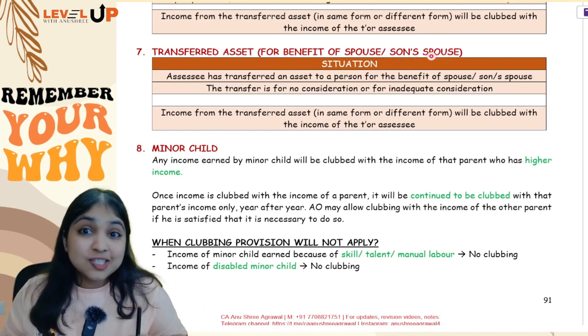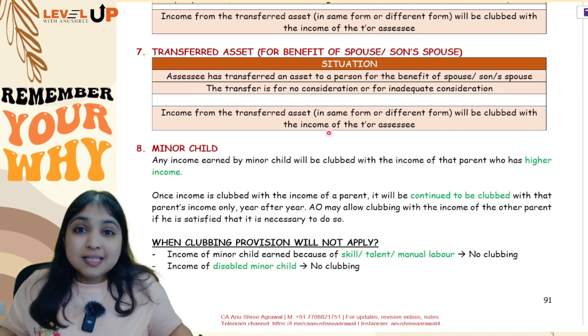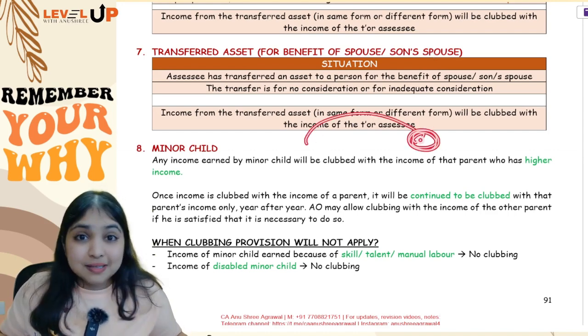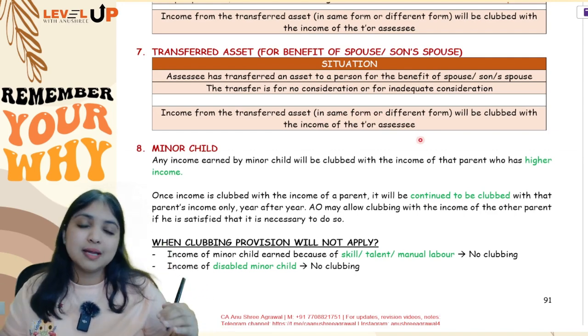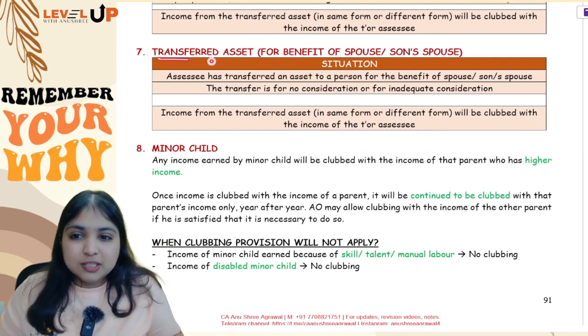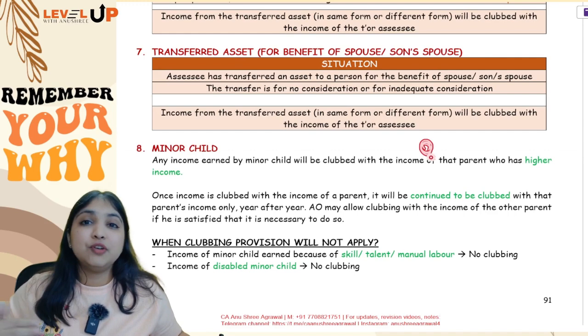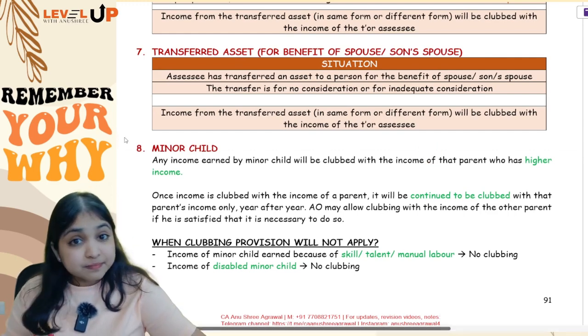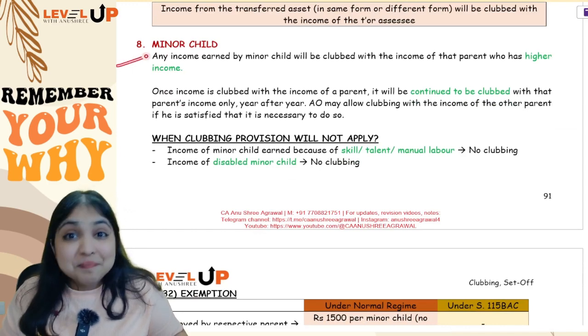Here, assessee is not directly transferring the asset to spouse or son's spouse. No, assessee is transferring the asset to some other person for the benefit of spouse or son's spouse. Even over here, clubbing provisions will apply. So this is a 7th situation, transferring asset to any person for the benefit of spouse or son's spouse. Okay. Then comes your 8th clubbing adjustment, extremely important again, minor child.